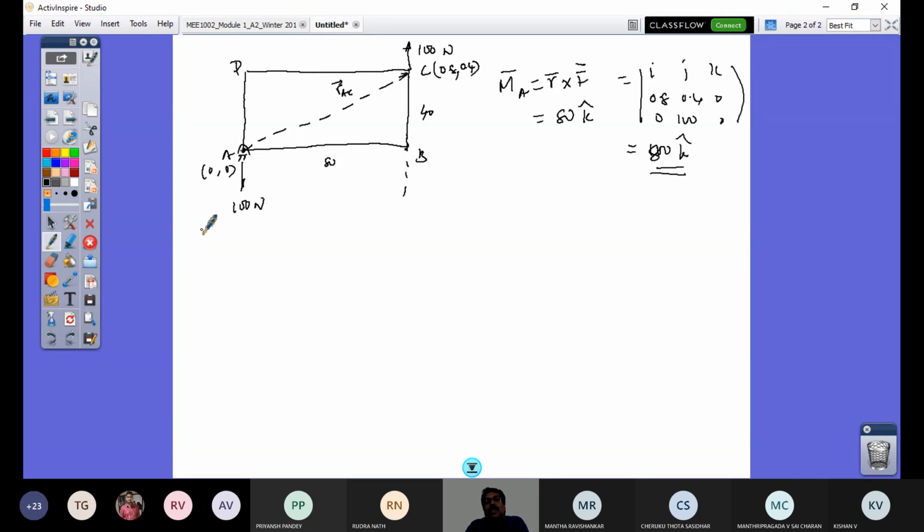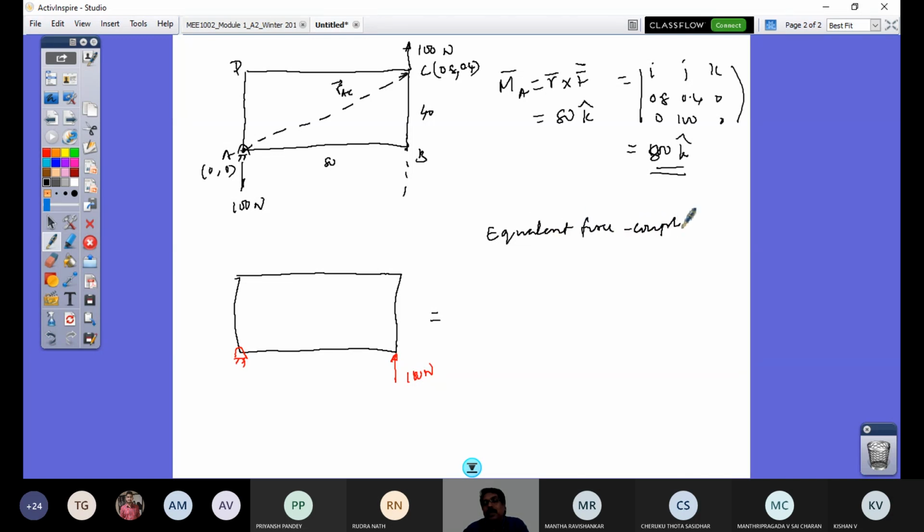But what is the important difference between both of them? What is the resultant of both the systems? The first system is this. I had a force here, 100 Newton, and this is a hinge. This is the first system. We looked yesterday at an important concept called equivalent force couple system.